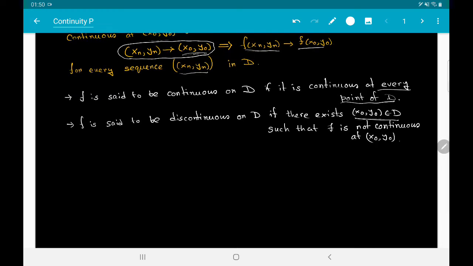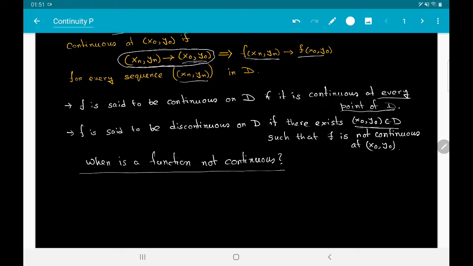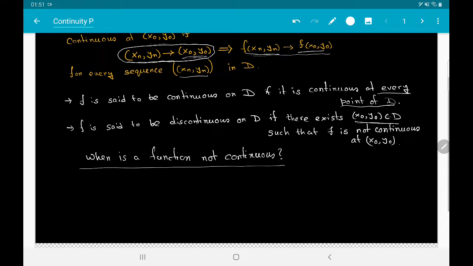So let me just try to illustrate when a function is not continuous. This is purely a logical statement, so let us once and for all clear the air about this kind of thing. In order for a function to be continuous at the point (x0, y0), I need for every sequence (xn, yn) that converges to (x0, y0) that we have this convergence of real sequences. But what is the negation of that sentence?